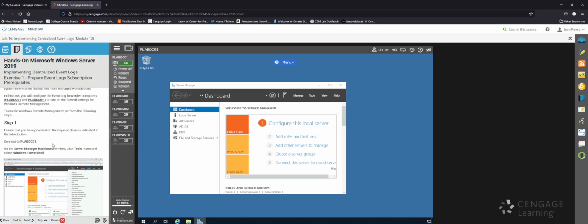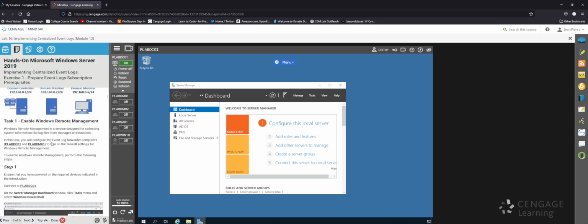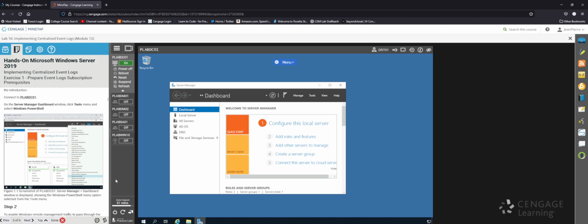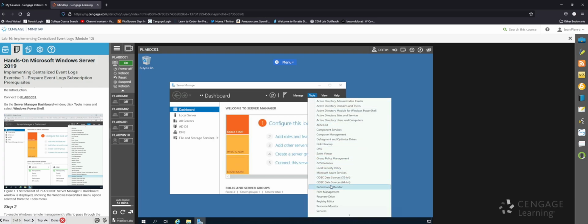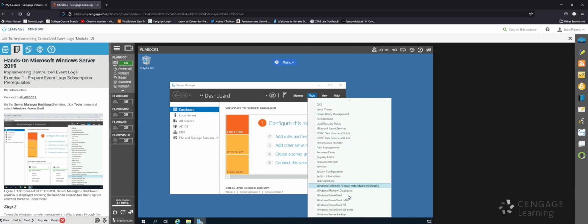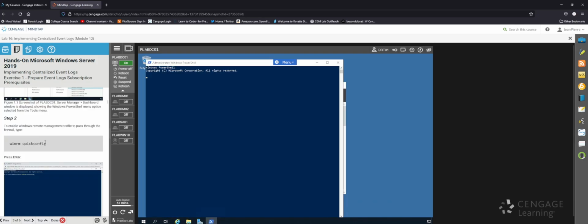So let's get started. Task 1, enable Windows Remote Management. Step 1, they want us to make sure we're on PLAB DC01, which we are. They say make sure dashboard's open. They want us to go to Tools, and then Windows PowerShell. So I'll just open up PowerShell. Now they want us to type in the command that they gave us, the winrm quickconfig.